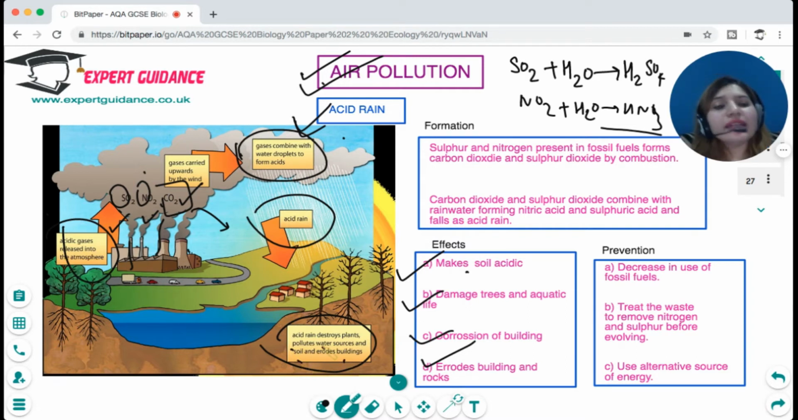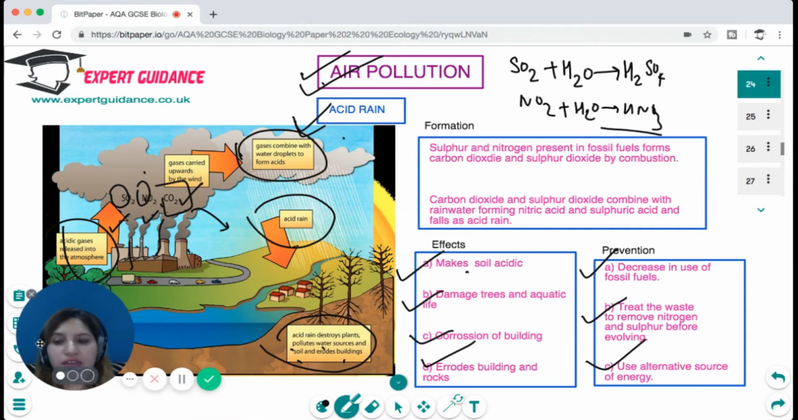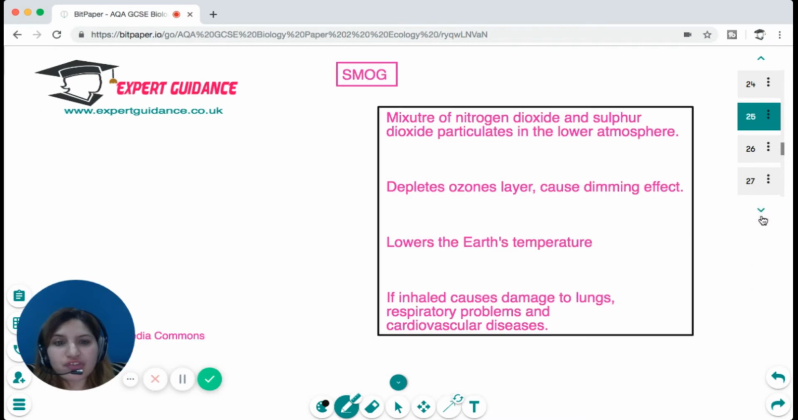Now, how can we get away with this problem? To get away with this problem, we should decrease the use of fossil fuel, treat the waste to remove nitrogen and sulfur before releasing it into the atmosphere, and use alternative sources of energy. Okay, so I hope the process of acid rain, its effect and prevention is clear to you.